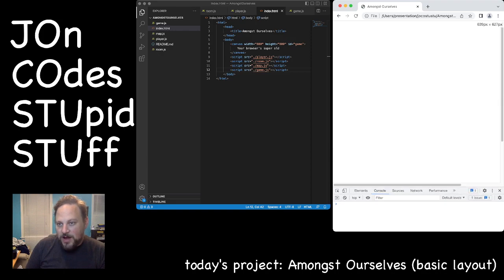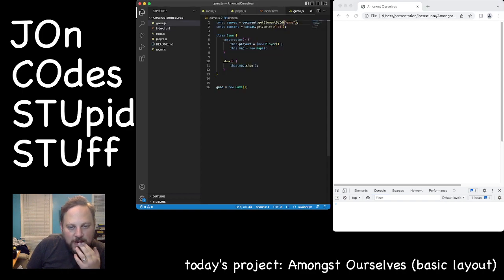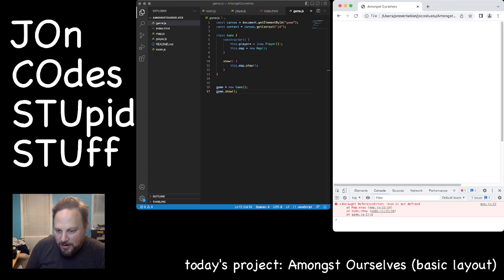All right, so we have our console, have that going there. Why didn't it show? Let's find out. Okay, so game. Oh, did I not? I didn't call it. Game.show. Okay. Try again. Room is not defined. Why not? So let's go to map.show.